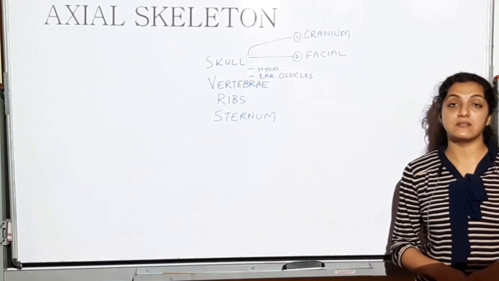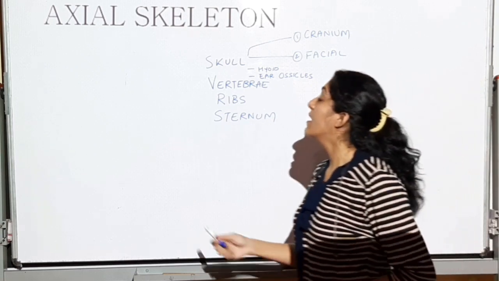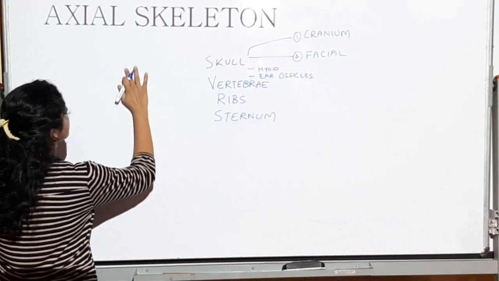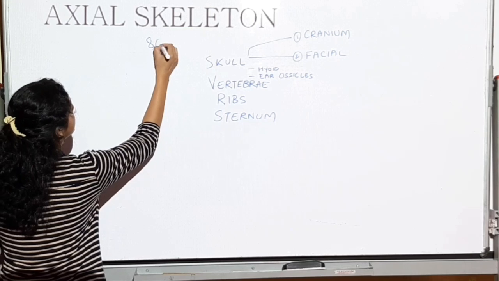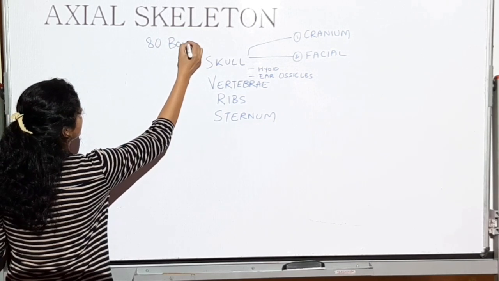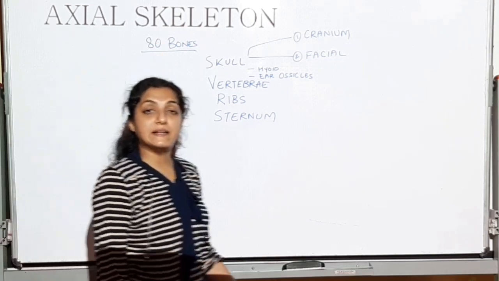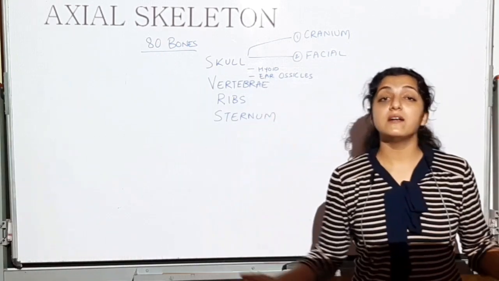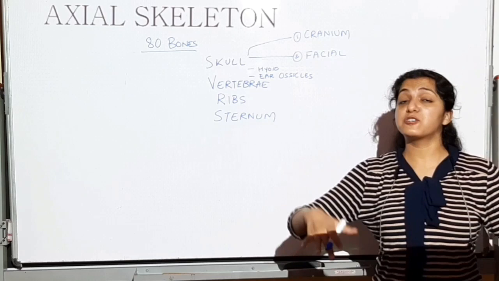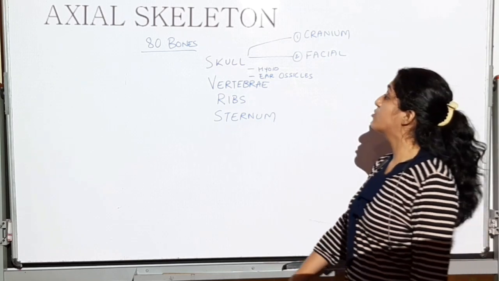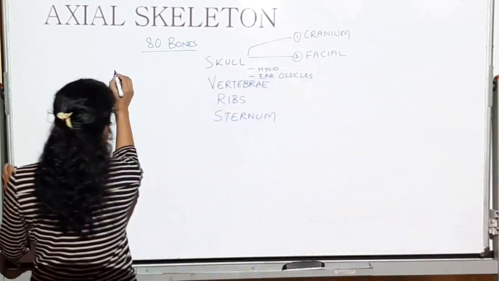Now you have to remember that axial skeleton is made up of total 80 bones. The complete endoskeleton, including the axial and the appendicular, is actually made up of 206 bones.